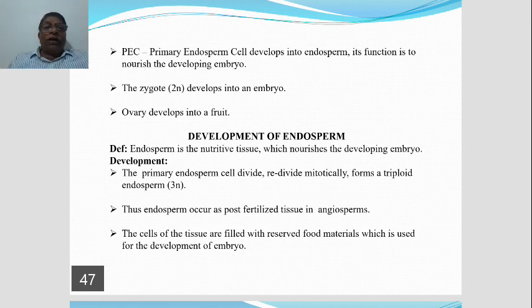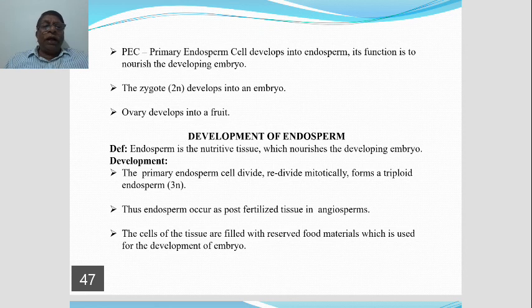After fertilization, the primary endosperm cell, PEC, has a triploid nucleus, which divides and redivides many times mitotically and forms a tissue called endosperm.